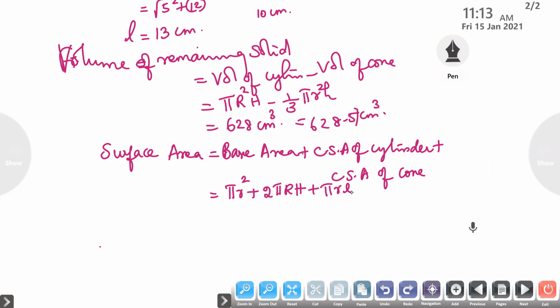Is it 660 centimeter square? Correct, it is 660 centimeters square.